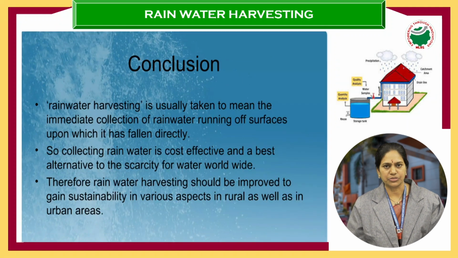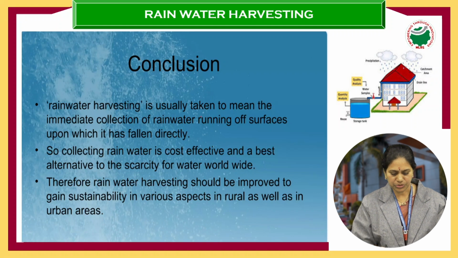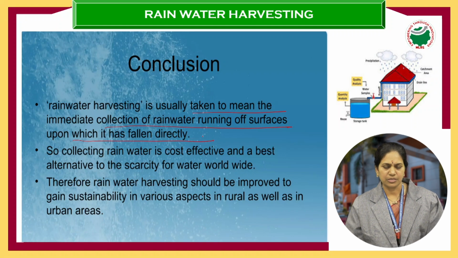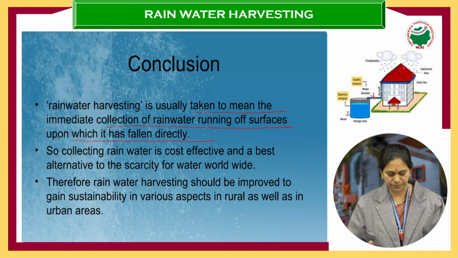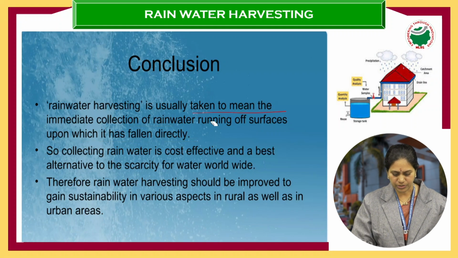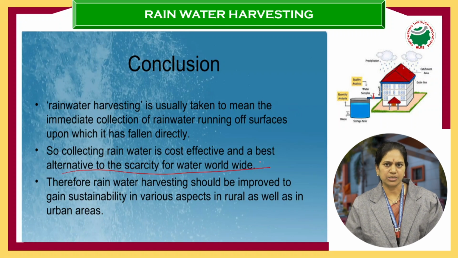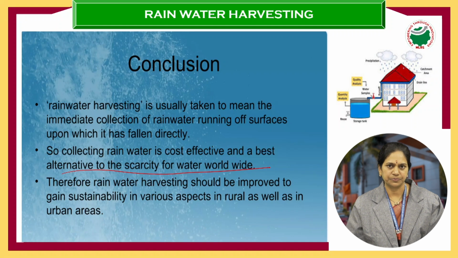Now what is the conclusion? Okay, it is usually taken to mean immediate collection of rainwater running off the surfaces upon which it is falling directly. So the water which we are getting through the rain from the water cycle, we are collecting and storing in different devices. Collecting rainwater is cost effective and the best alternative to the scarcity of water worldwide. It is considered to be the best alternative.